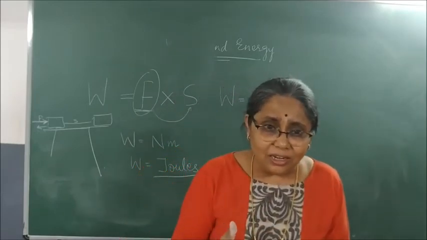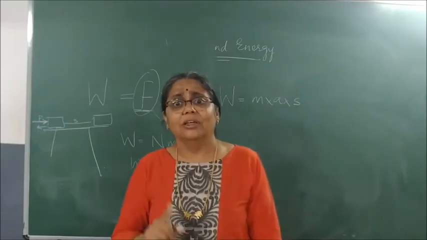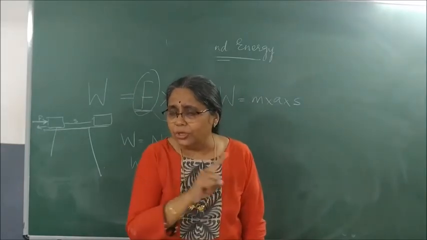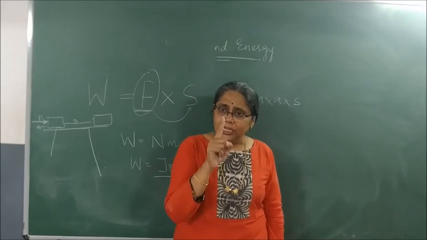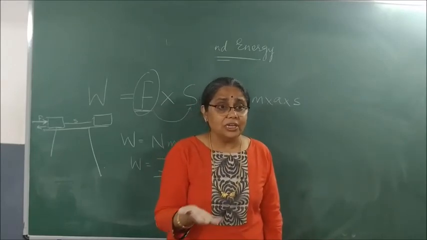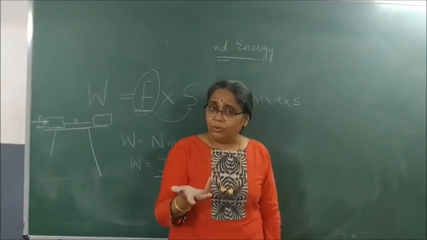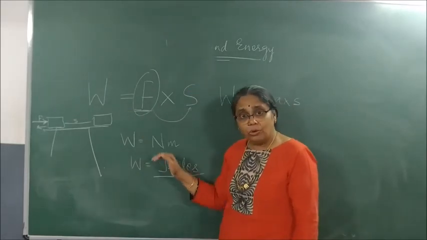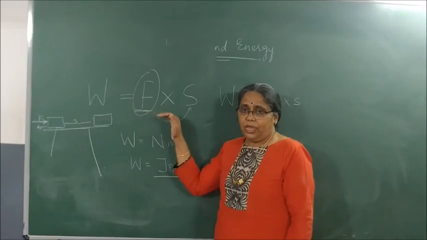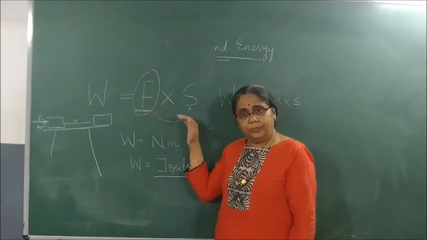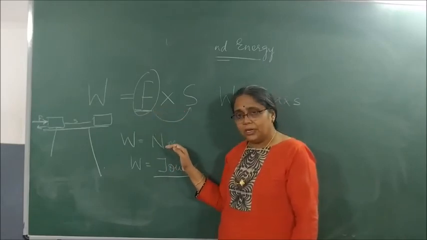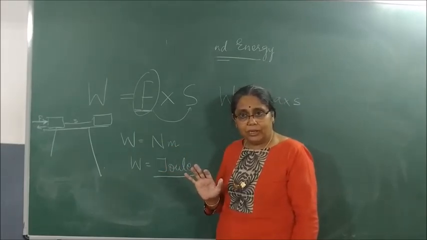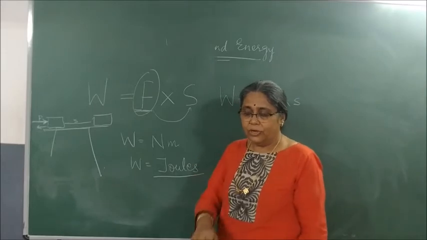Weight is not in kg but in newtons, because weight is a force. Weight is measured in newtons and mass is measured in kgs. That is the difference between mass and weight. Okay. Then in what unit is work measured? Joules. What is W? W is equal to F s, newton meter. Newton meter is called joule. Will you remember? Now write the heading: work and energy.